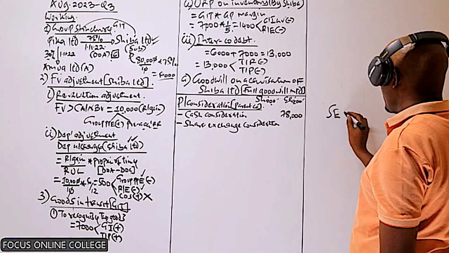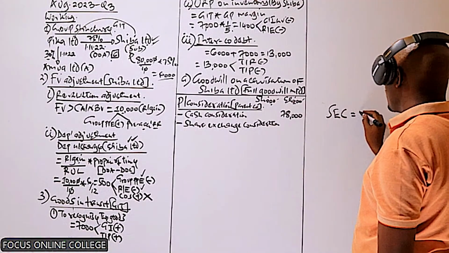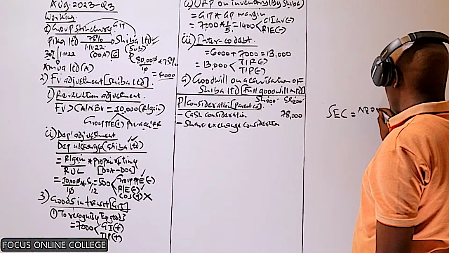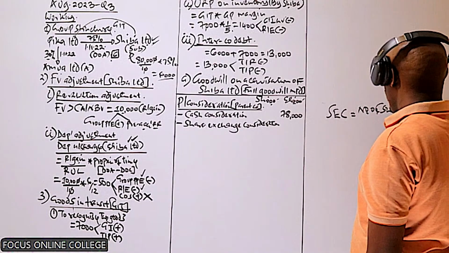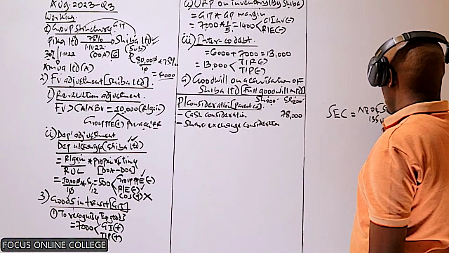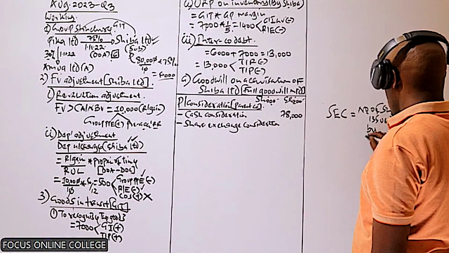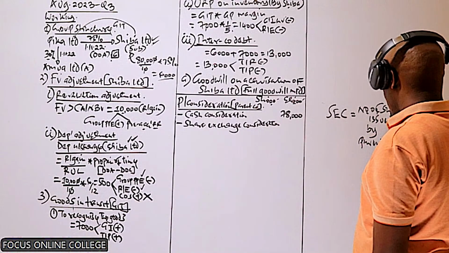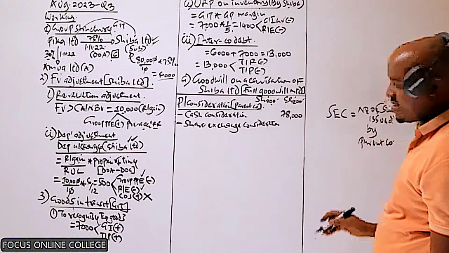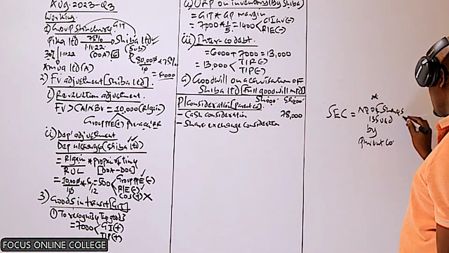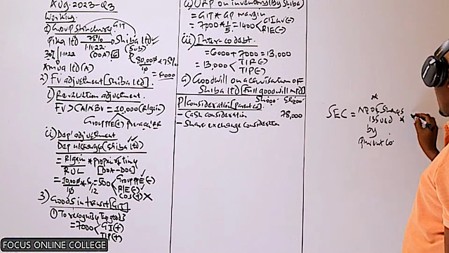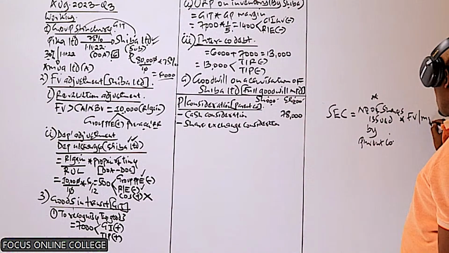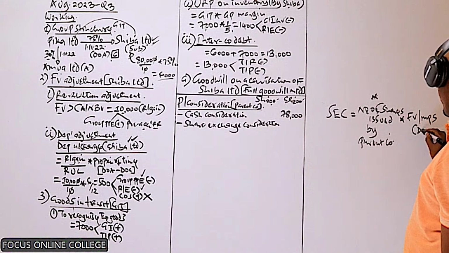In this case, we compute the number of shares which were issued by the parent company. We said the examiner will not give you this one. And then multiply these shares with their fair value or market price on the date of acquisition.